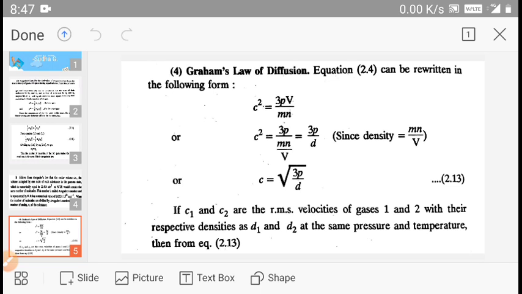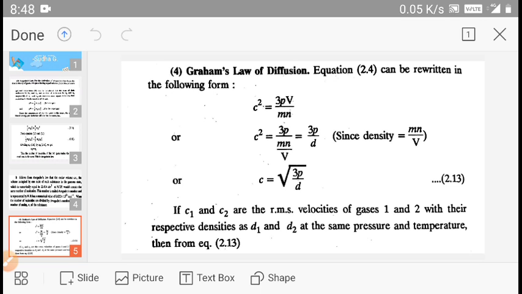Now, Graham's law of diffusion. We know that according to Graham's law of diffusion, the rate of diffusion is inversely proportional to the square root of its density. Again, starting from the kinetic gas equation, pressure into volume is equal to 1 by 3 mnc square.